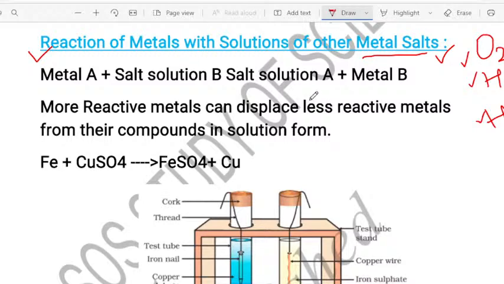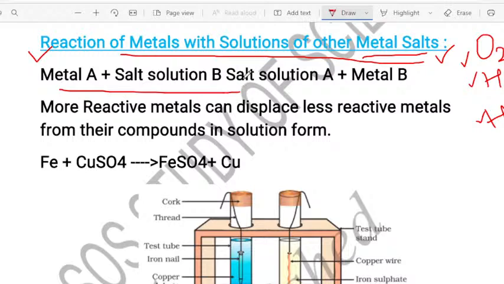Let me explain you about this. Okay, reaction of metals with their solutions of the metallic salts is the next concept. So now you can observe here, metal A and salt solution of B will give rise to, here there should be an arrow mark. Okay, it is skipped. It gives rise to solution of A and also metal B. I'll tell you in very simple way, children. This is a very simple thing.